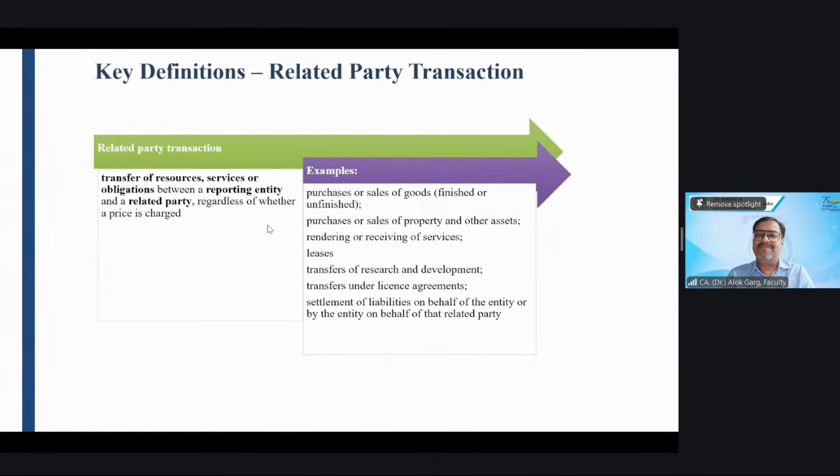Even though there is no consideration, if there is any transfer between the two related parties, it is considered a related party transaction. Yes, it is a transfer of goods and services. It is a transfer of goods. So even if no consideration is charged, it will still be qualified as a related party transaction. Very good. Yes, it is a related party transaction.